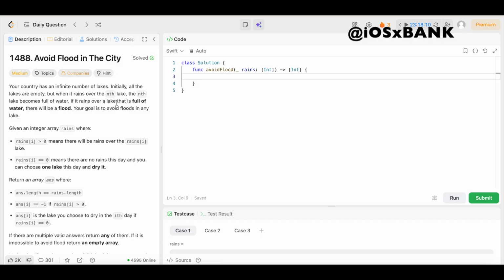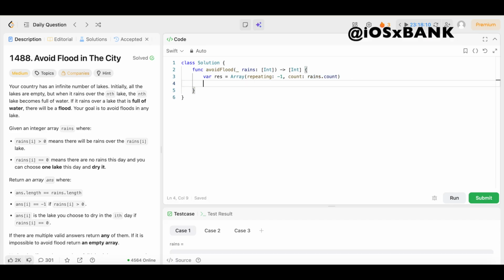Solution's not that difficult at all. So let's get into it. Now, the first thing we're going to do is initialize our result array with -1, meaning the default value is raining that day. So we're going to say var res, and we're just going to set that equal to an array, open up the parentheses, and say repeating: -1, count: rains.count. Boom. What this is going to do is initialize an array for us, and the array is going to have all -1s up to rains.count, whatever length that is.